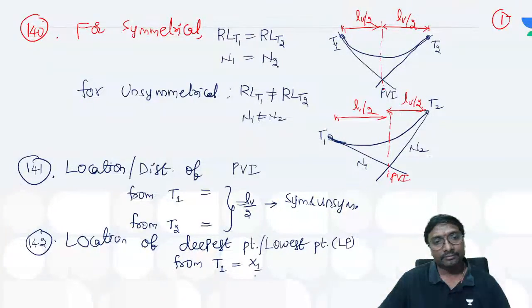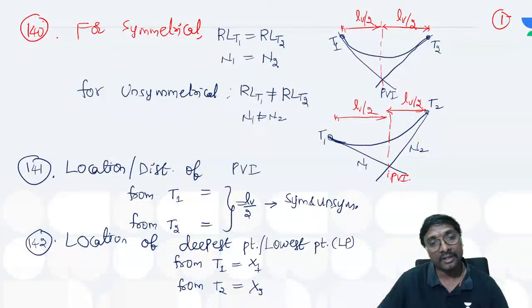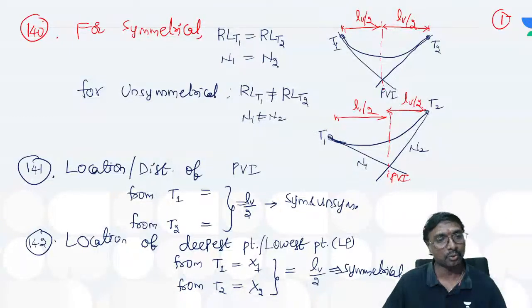From the second tangent point to T2, the symbol we are giving is x2. That is equal to Lv/2 in the case of a symmetrical curve.